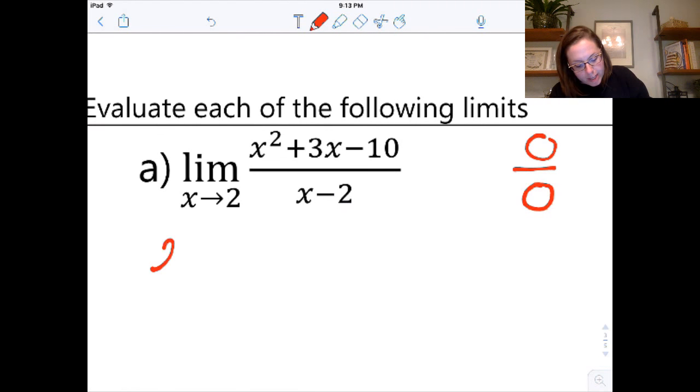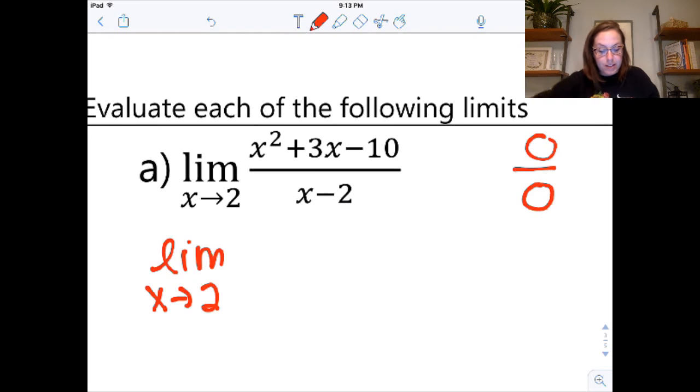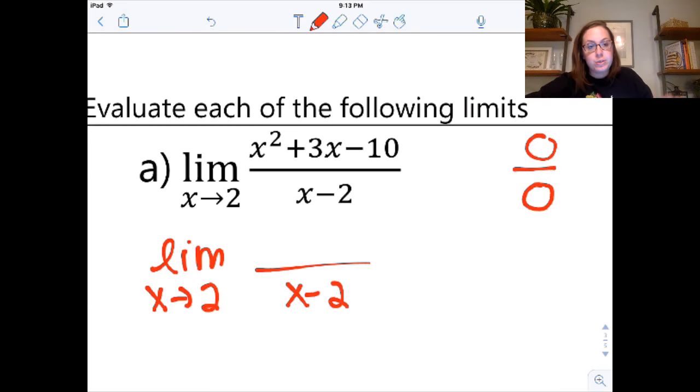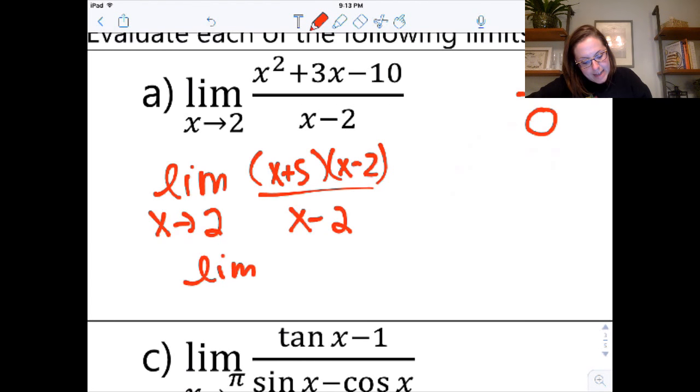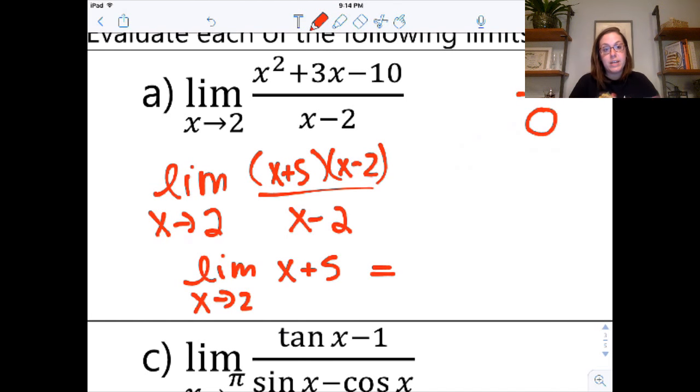So carrying my limit on, because you're in calculus class, so you should be doing some calculus work, I've got the x minus 2 staying the same, and then this would be x plus 5 times x minus 2. Those cancel. The limit as x approaches 2 of x plus 5, and now I'm substituting in so I can drop my limit, it's just 7.